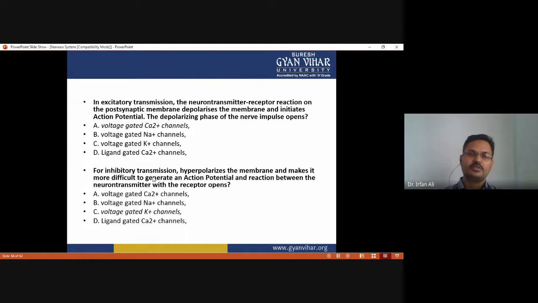Now you have to attempt the quiz. In excitatory transmission, the neurotransmitter-receptor reaction on the postsynaptic membrane depolarizes the membrane and initiates an action potential. The depolarizing phase of the nerve impulse occurs when the voltage-gated sodium channels are open. So option A is correct. Inhibitory transmission hyperpolarizes the membrane and makes it more difficult to generate an action potential, from the reaction between the neurotransmitter and receptors, when the voltage-gated potassium channels are open. So option C is correct.